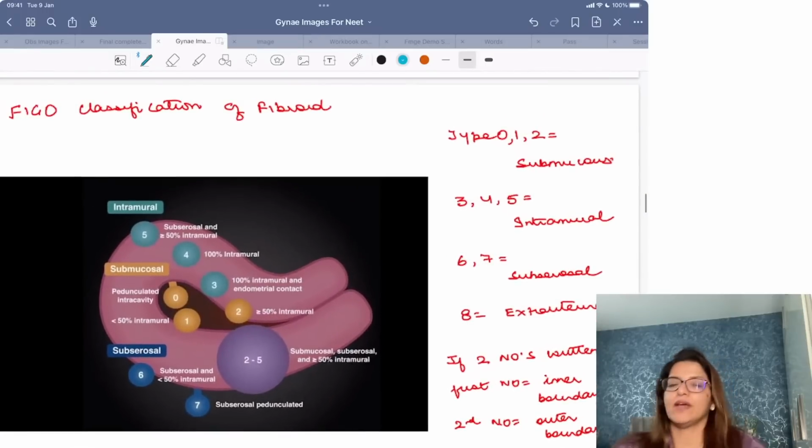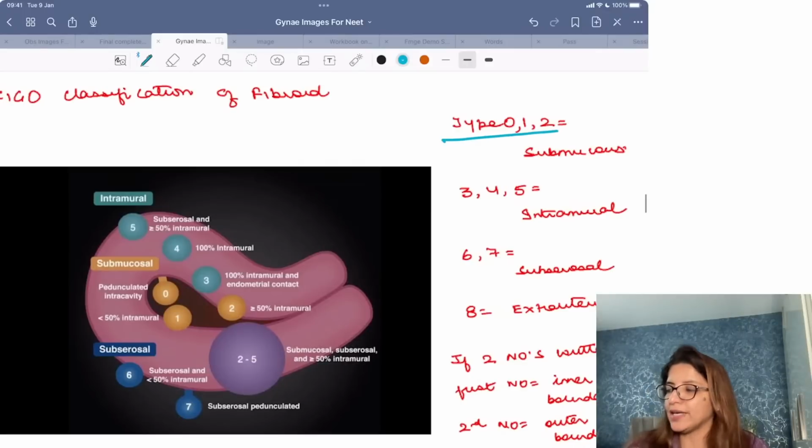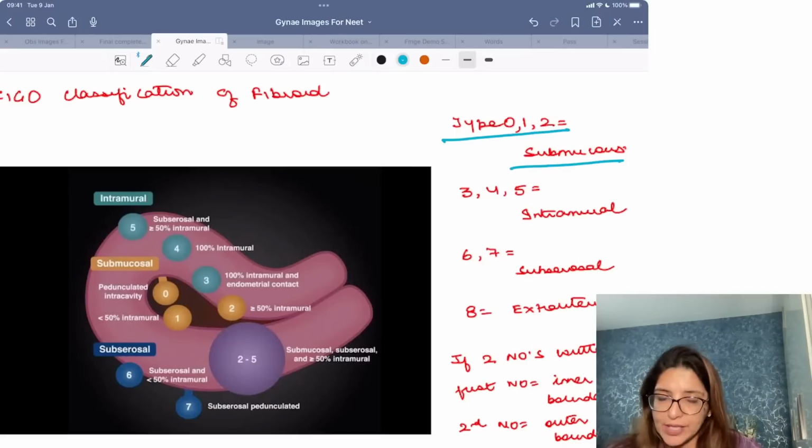Now this over here is the FIGO classification of fibroid. I don't want you to remember the entire classification, but I want you to remember that type 0, type 1 and type 2 are varieties of submucous fibroid.